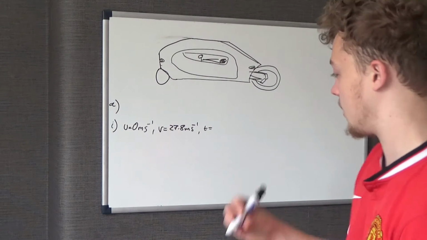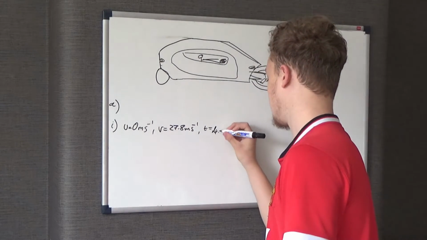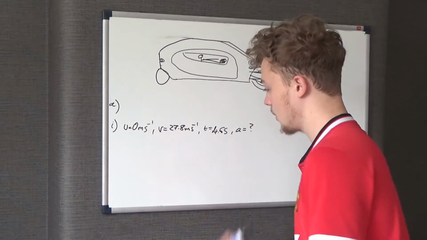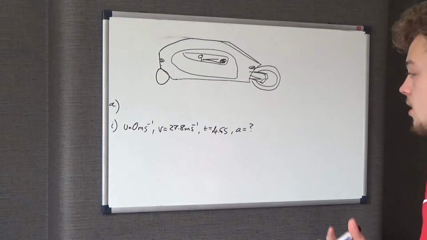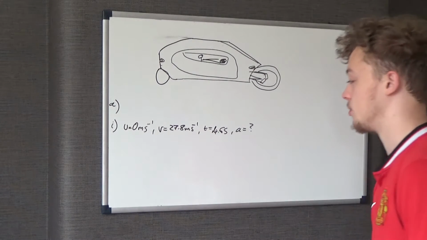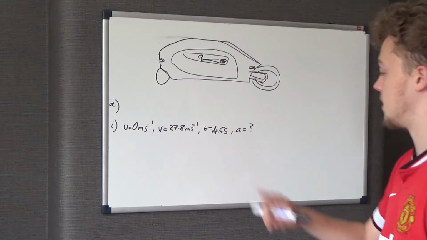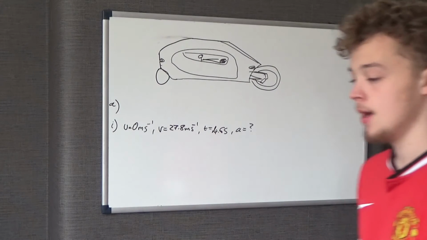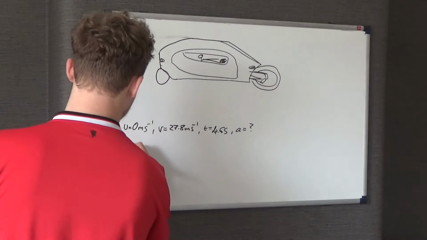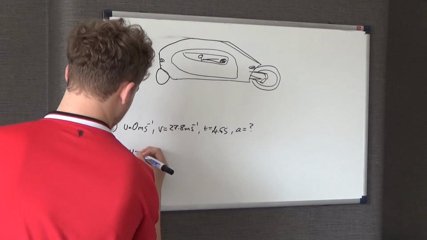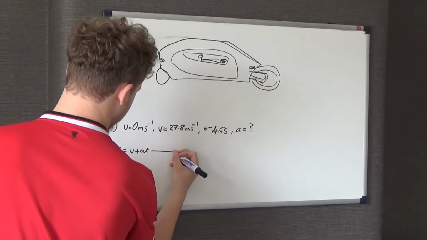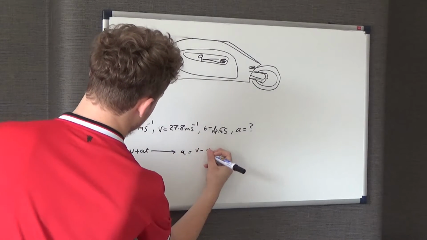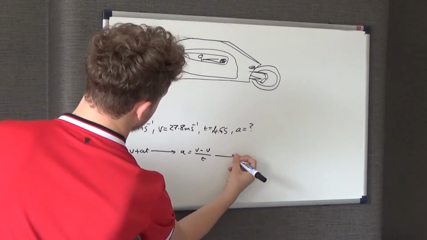Anyway, the time it does that in is 4.6 seconds, and we want to know the acceleration. So what are the SUVAT equations that use u, v and t, and we can work out a? Well, obviously that's v equals u plus at. Rearranging for acceleration, a is equal to v take u over t.